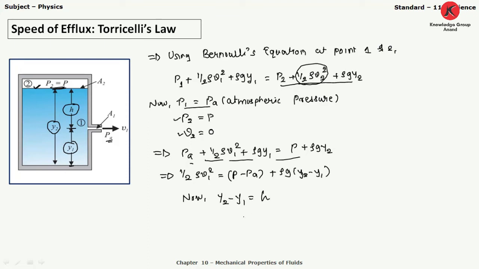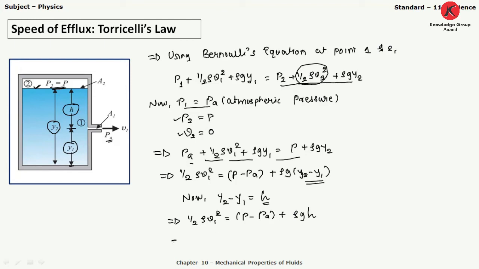So finally, half rho V1 square equals P minus PA plus rho g into Y2 minus Y1, which is h, so rho g h.